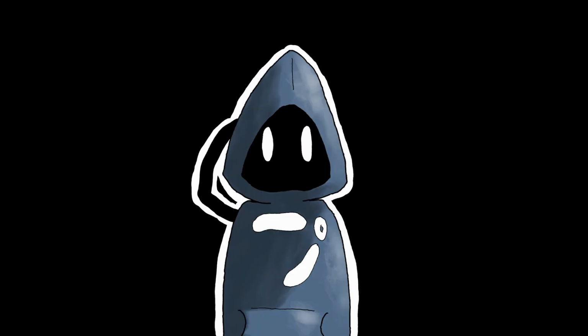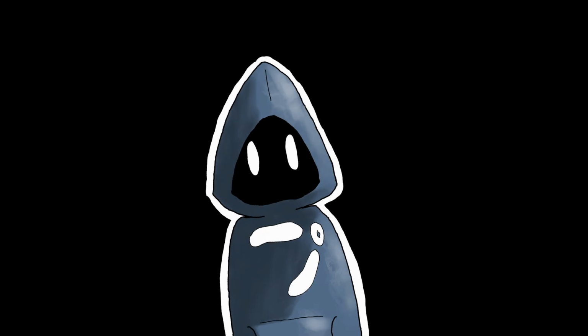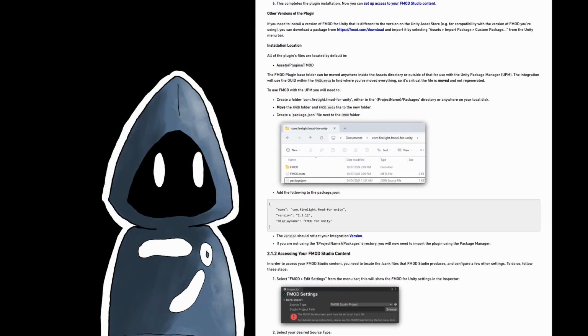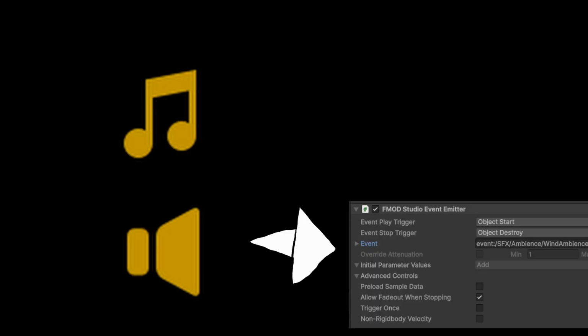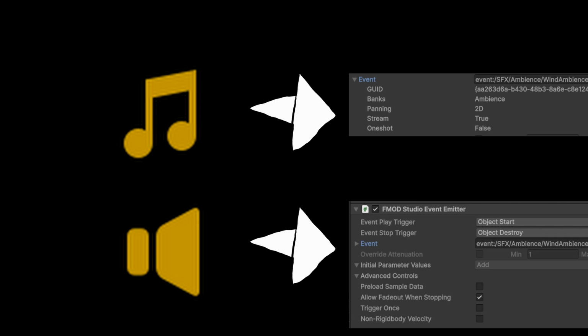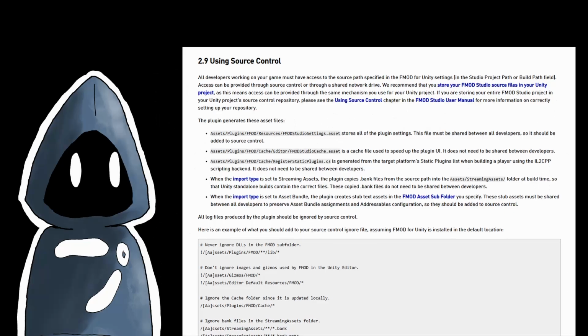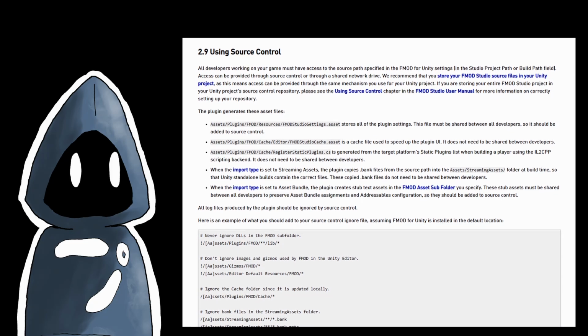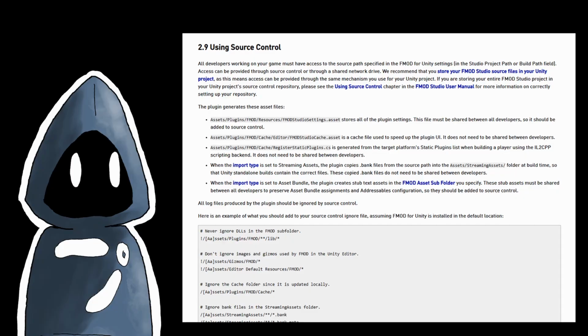I initially was worried that adding FMOD into my existing project would take a ton of work, but actually it only took a day at most. The process was really smooth thanks to FMOD's own documentation on how to integrate with Unity. The main challenge comes in converting all of Unity's audio components and audio clips to FMOD's emitters and events. Depending on how you were handling these previously is what will determine how easy or hard this conversion is. Also, pay special attention to your version control process, as FMOD has a few files that really don't want you to save in version control.